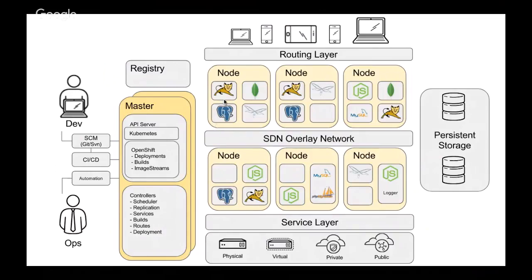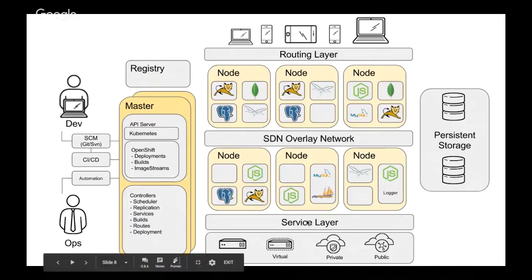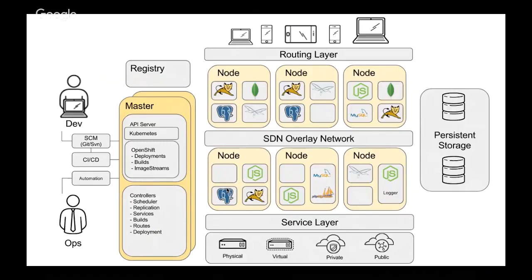And inside the Kubernetes cluster, you have a software-defined network that allows, for example, a WildFly application running here to communicate with the Postgres running in another node. And of course, there is also a service layer that I will talk more about. And the Kubernetes cluster can run on physical machines, virtual machines, private or public clouds.